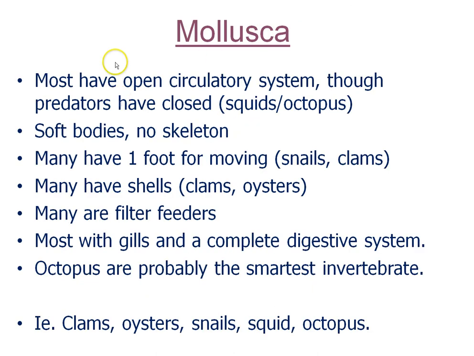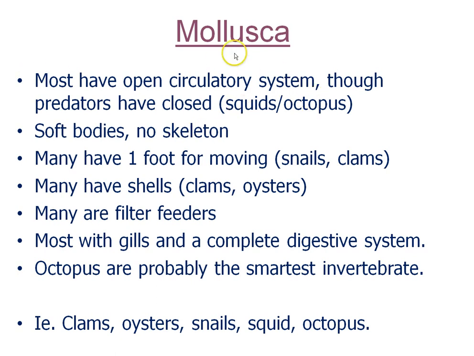Phylum Mollusca. Most have an open circulatory system, which means the blood leaves the tubes. However, some of the predators have a closed circulatory system because it's more efficient. Now, why it's selected for is because without a closed circulatory system, these squids and octopi would never have made it to be the predators they are.